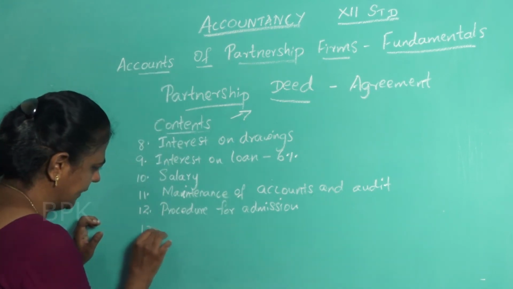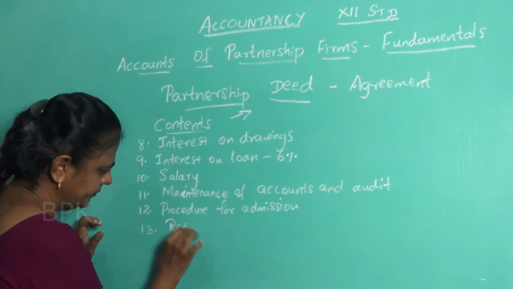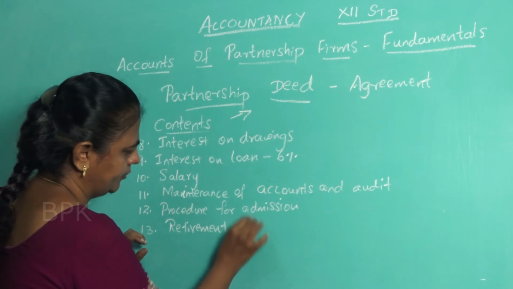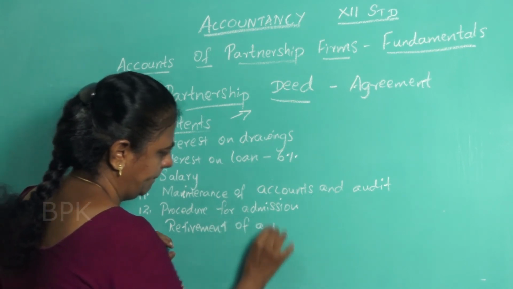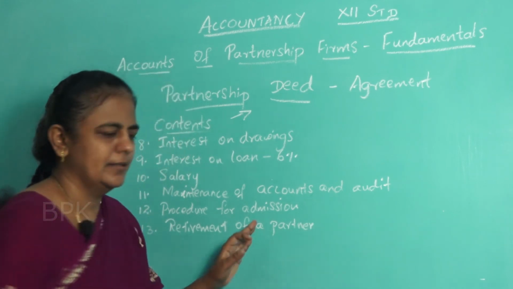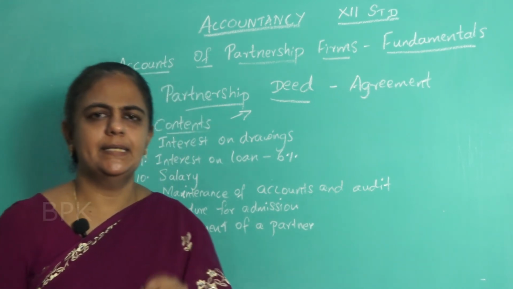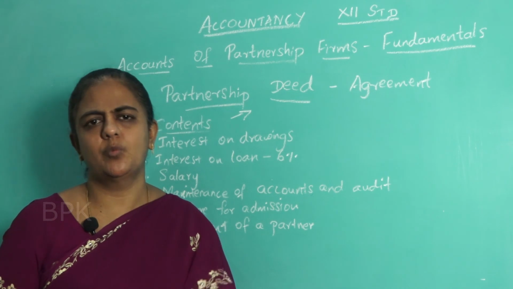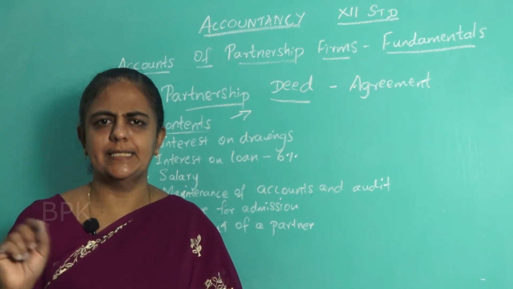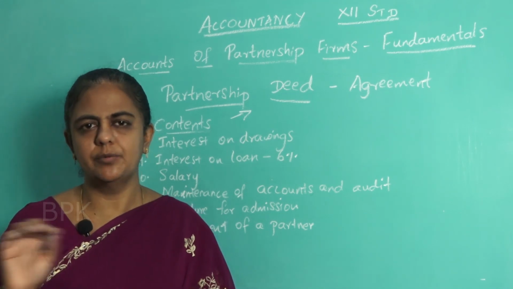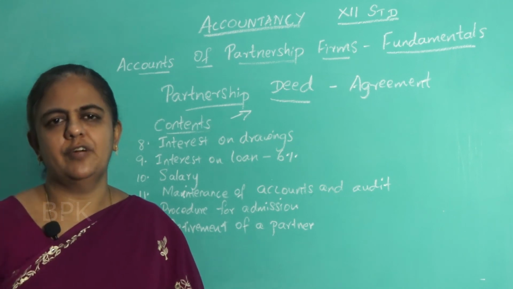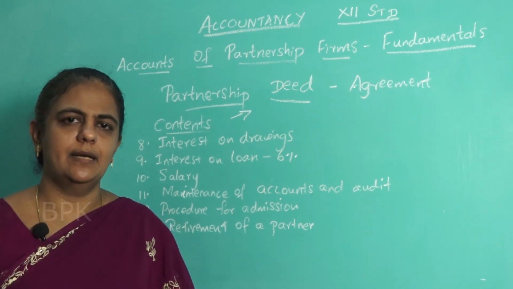Next, retirement of a partner. Suppose 1 partner doesn't want to continue the business. What can he do? He can just give a notice in writing. He can say that I am not willing to continue the business. He can retire from the business. What is the procedure for retirement, and how are we going to settle the dues for him?